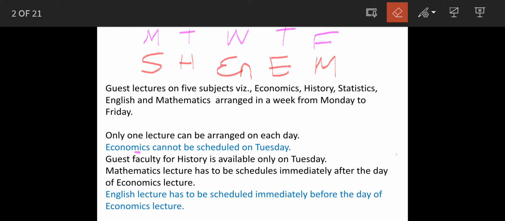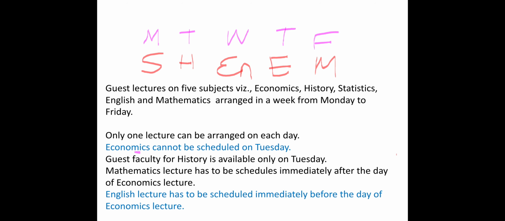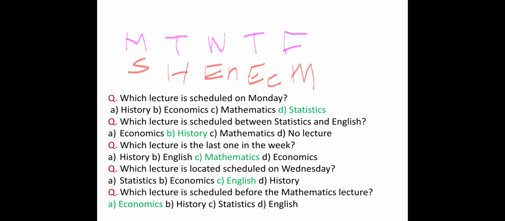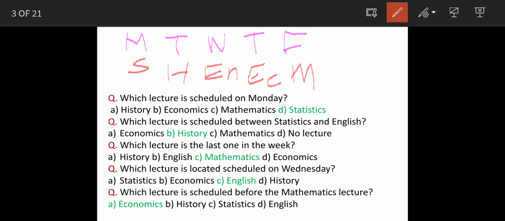So we'll now see the questions and the answers. So in fact, if you see the questions and if you see the sequence which we have worked out, all the answers are actually self-explanatory. So for example, which lecture is on Monday?